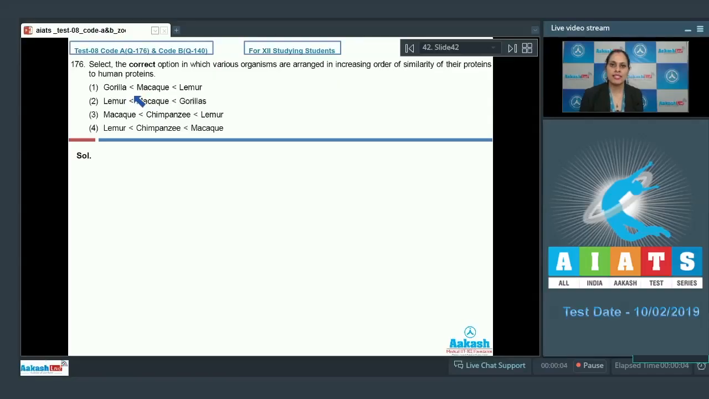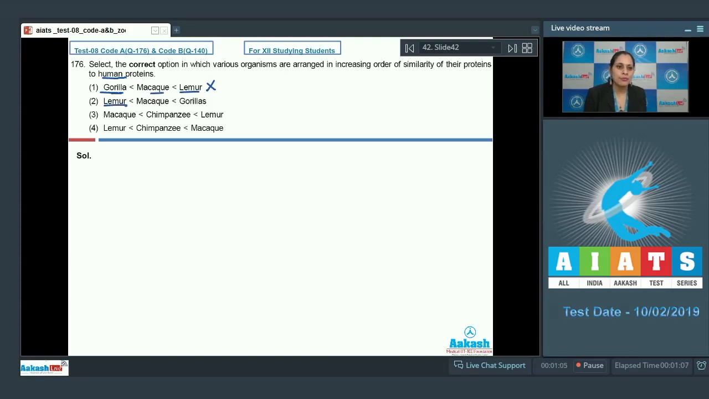Question number 176. Select the correct option in which various organisms are arranged in increasing order of similarity of their proteins to human proteins. The first option is gorilla, macaque and lemur, and this is an incorrect option because more closely related organisms have high similarity in their proteins. With respect to humans, gorillas are more closely related than macaque and lemur. So this is an incorrect option.